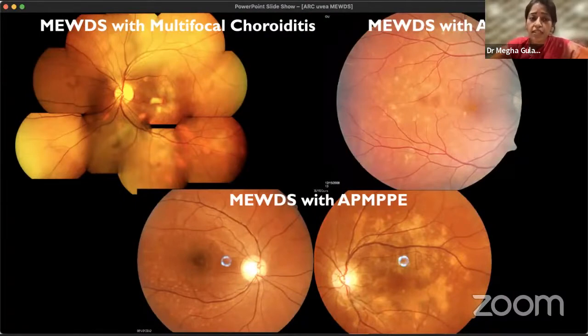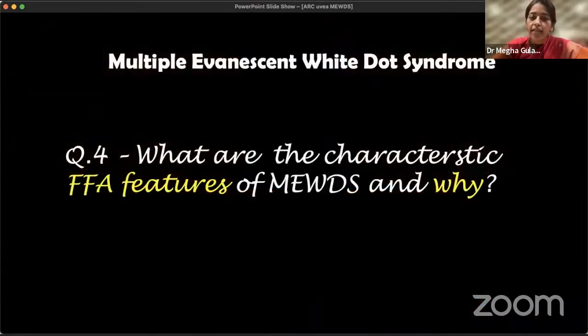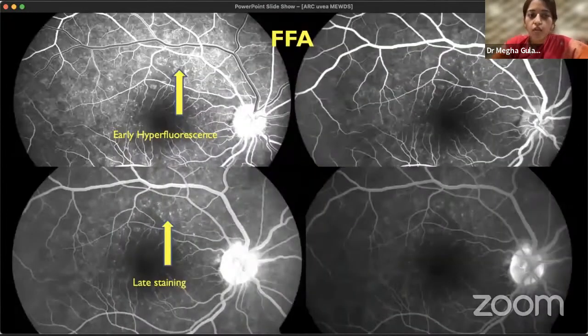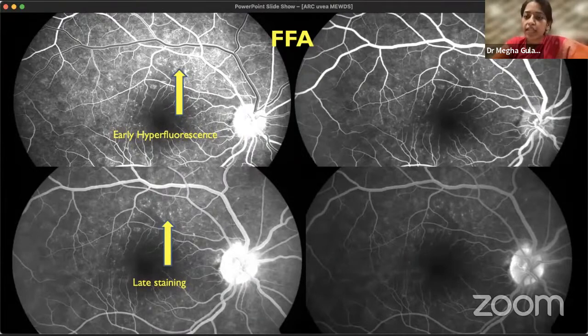Now we saw the typical and atypical clinical features of MEWDS. Let's move on to the imaging. What are the characteristic FFA features of MEWDS, and why do we see a particular pattern? Usually in inflammatory disorders, initially there is hypofluorescence, and following that, in the late phases, we see hyperfluorescence.